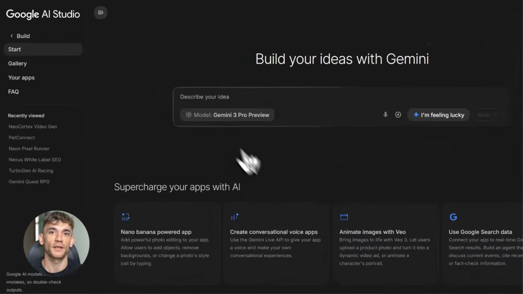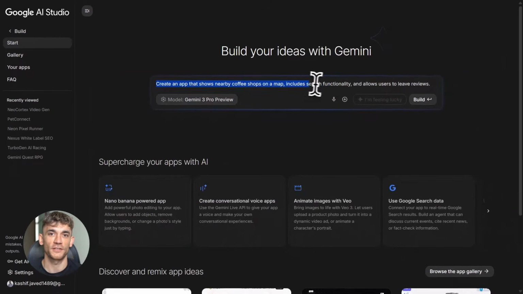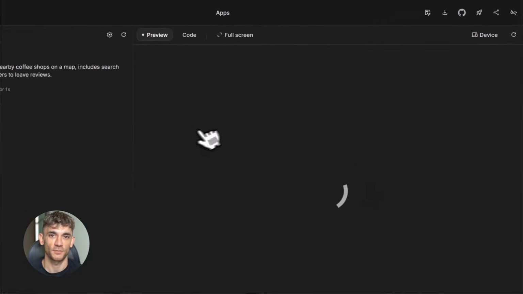Test 4, building a real-world tool app. For my final test, I wanted to see how Gemini 3 handles real-world integrations. I gave it this prompt: create an app that shows nearby coffee shops on a map, includes search functionality, and allows users to leave reviews. This is a real app, something people would actually use. And Gemini 3 built it.